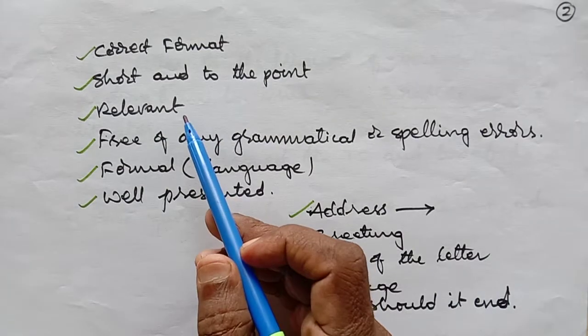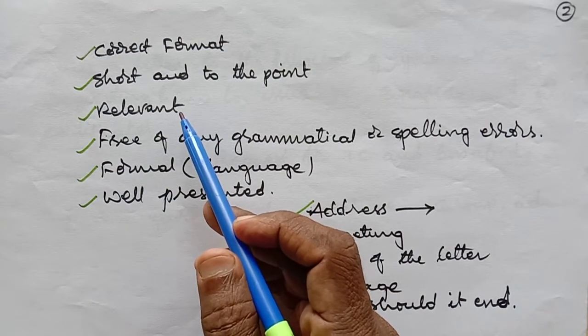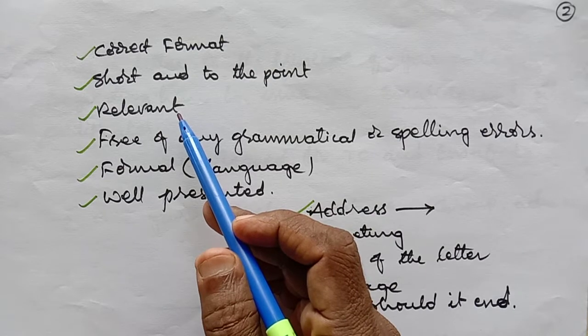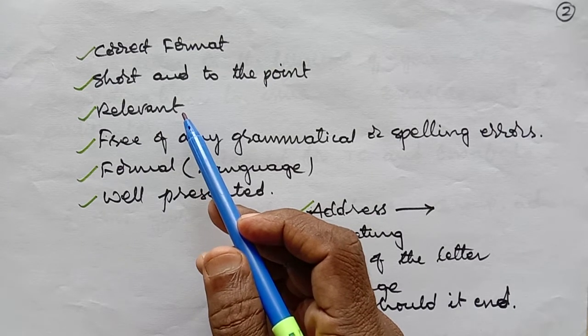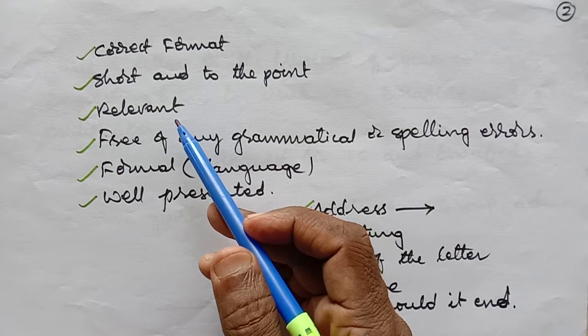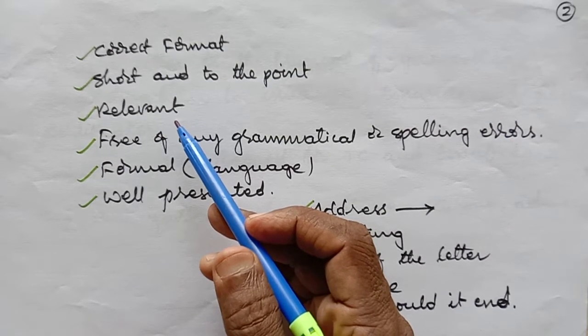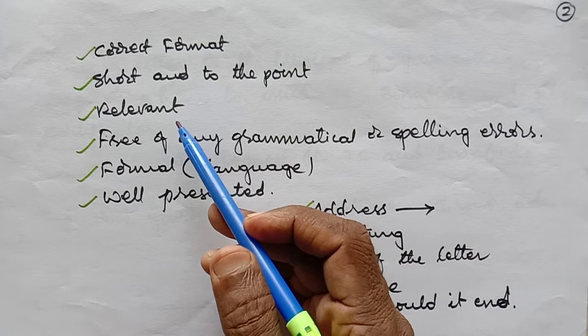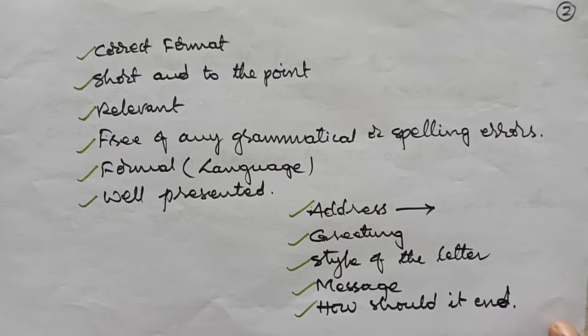It should be relevant to the topic. What do you mean by relevance? If the examiner asks you to write a letter to the principal requesting him to issue a TC, and you write a letter to the collector issuing a TC, the examiner will definitely not give you marks.